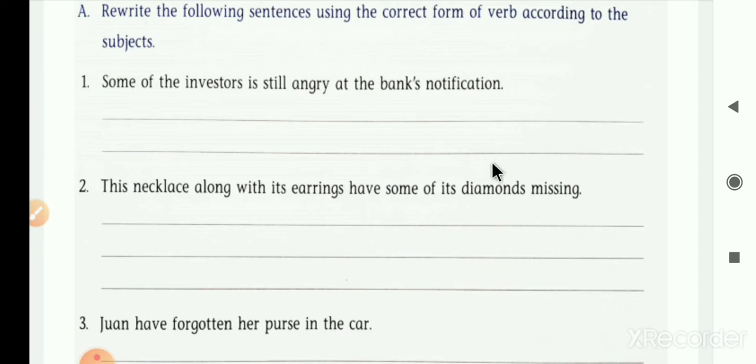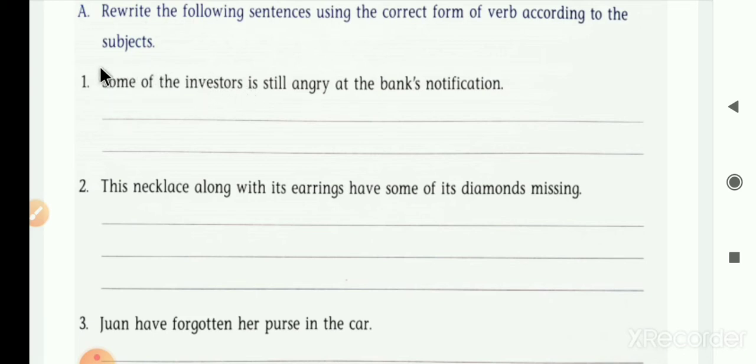Here, some of the investors is the subject of that sentence and is is used here as the verb. But the subject, some of the investors, is in a plural form. Investors is in a plural form, but here the verb is used in a singular form. So what do we have to change here?